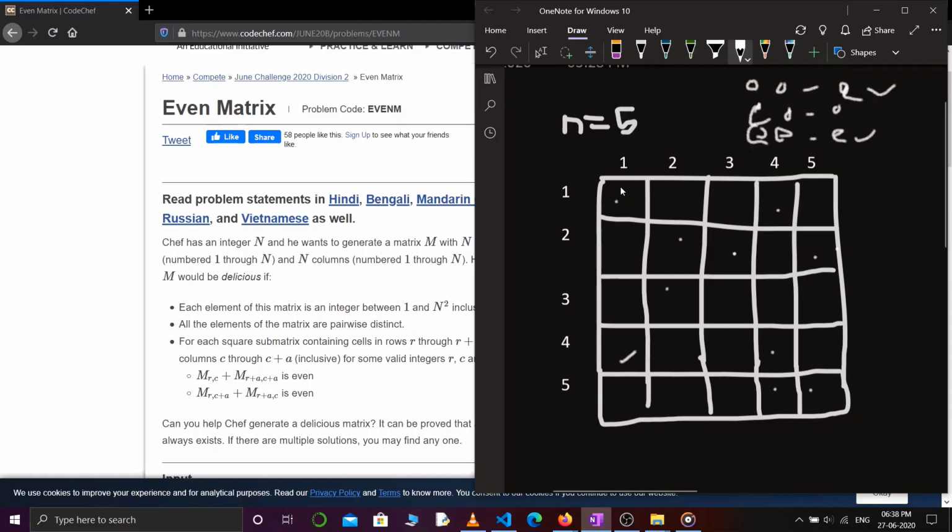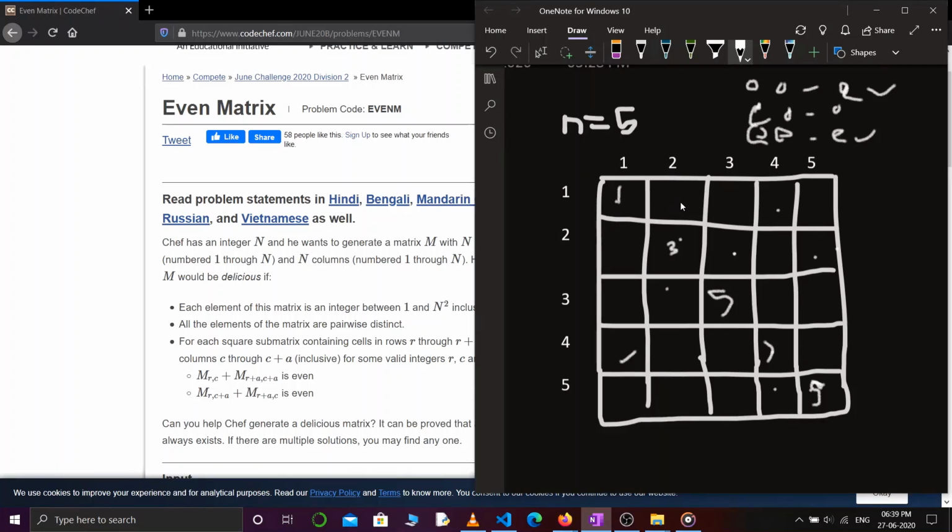Let's say I'm starting with this cell and I'm putting 1 over here. So according to my first condition, all the values in this diagonal should be odd, because if I'm putting 1 over here, which is odd, and I know if I'm taking one odd number, then the second should be odd, and only then I will get an even number, isn't it? So all the diagonal values should be odd. So here I'm putting 3, let's say 5, 7 and 9. Okay, so now moving on to this cell.